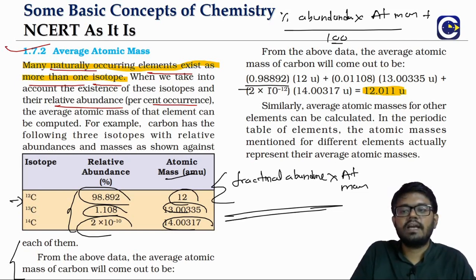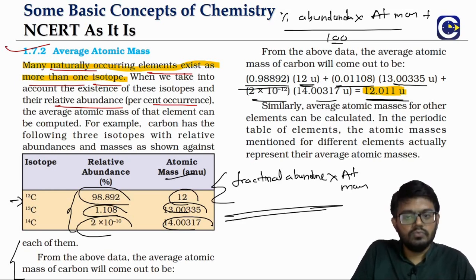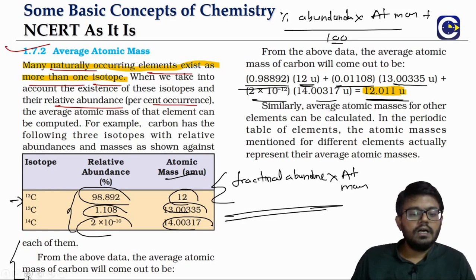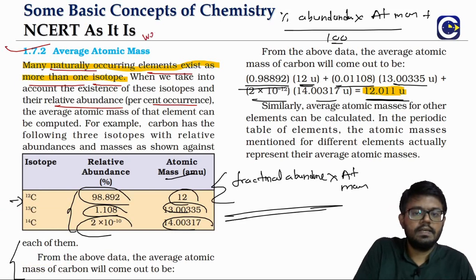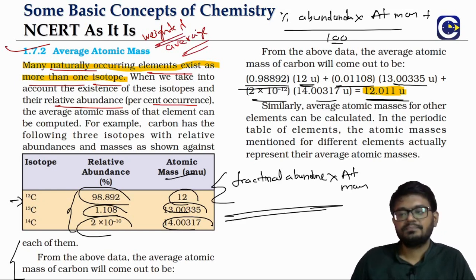For carbon 12, what is the fractional abundance? 98.892 by 100, that is 0.98892, into its atomic mass, 12. Then the fractional abundance for carbon 14, you can see it will be very small. So you'll see the overall atomic mass is 12.011 U. The overall atomic mass will be close to the isotope that is in more abundance, obviously. What is this kind of formula called? Weighted average formula. This weighted average is based on the percentage abundance.